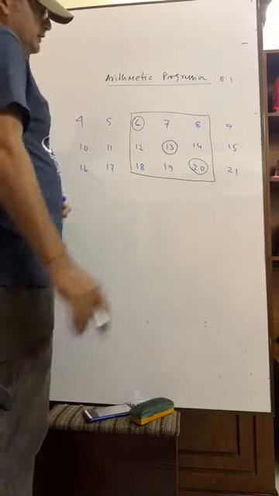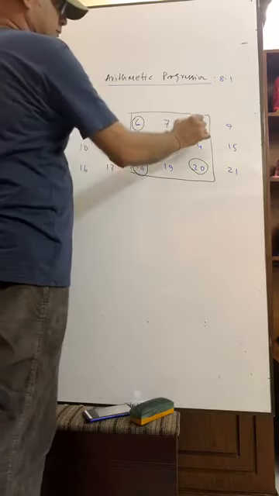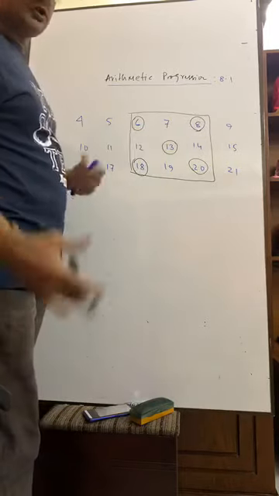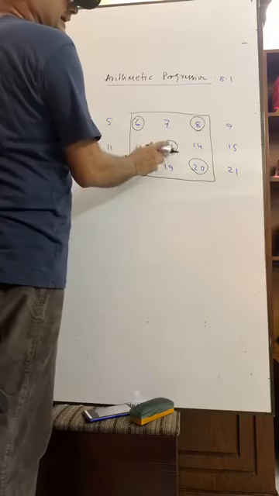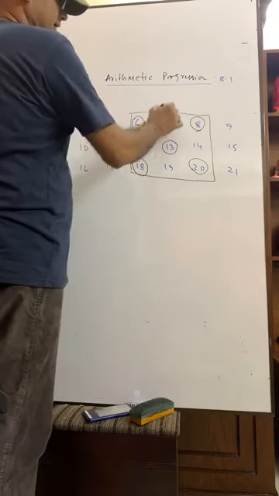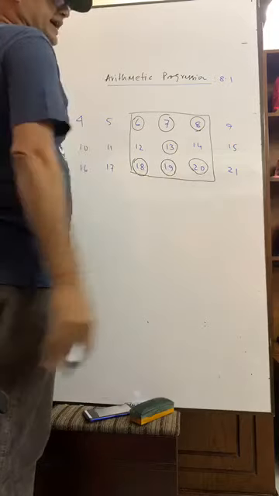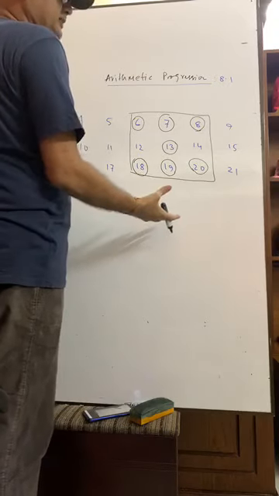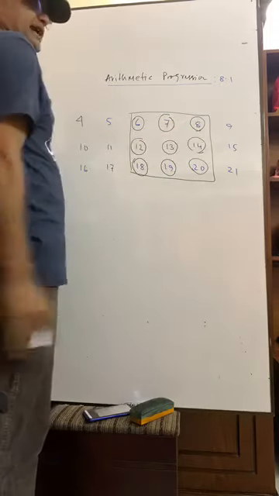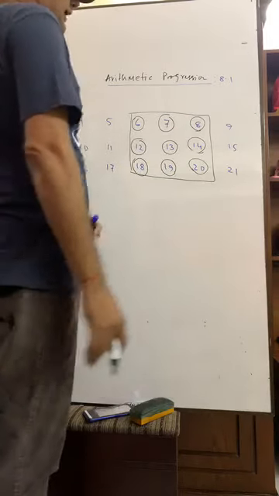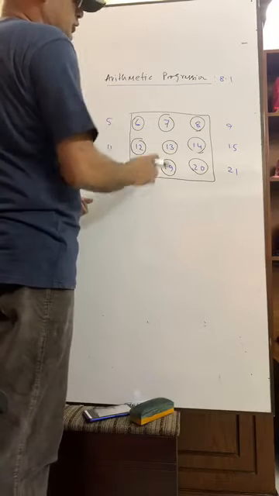Okay? 18 plus 8 equals what? 26. If we divide 26 by 2, we again get 13. 7 plus 19 equals 26. If we divide 26 by 2, we get 13. 12 plus 14 equals 26. If we divide 26 by 2, we will get 13.